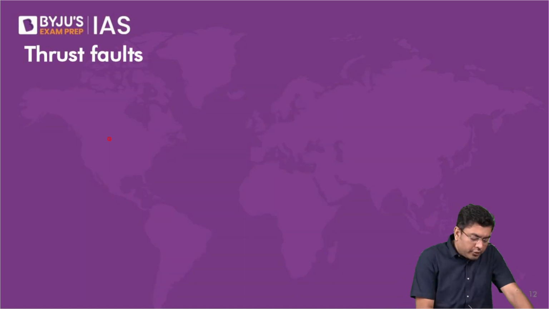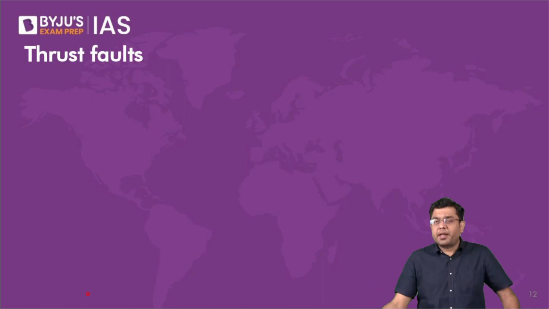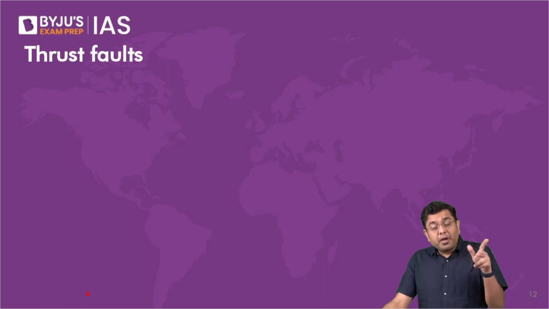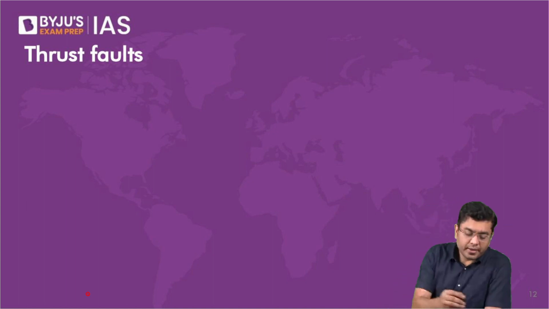So these thrust faults are large cracks where you have a relative motion, created due to the push movement, right?